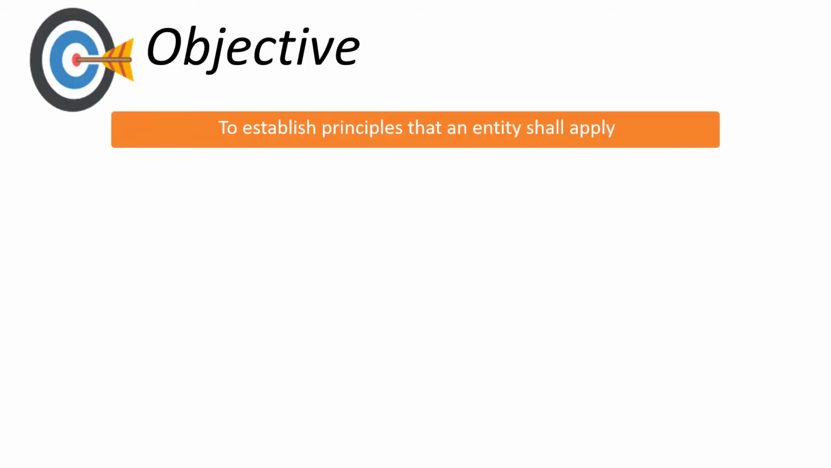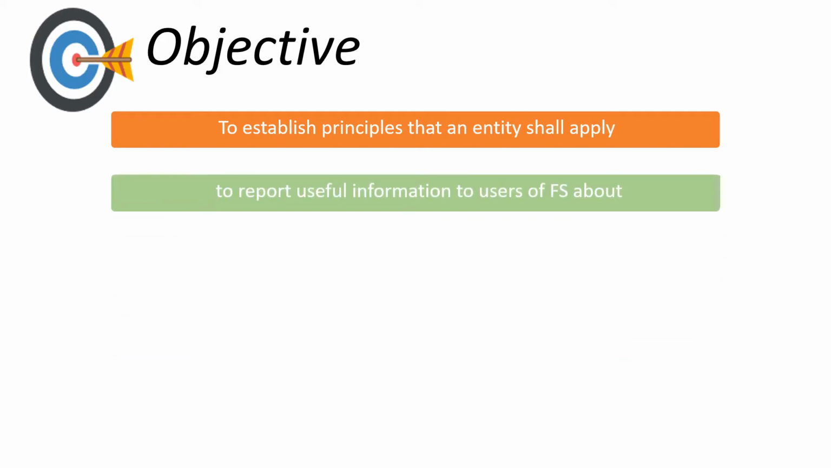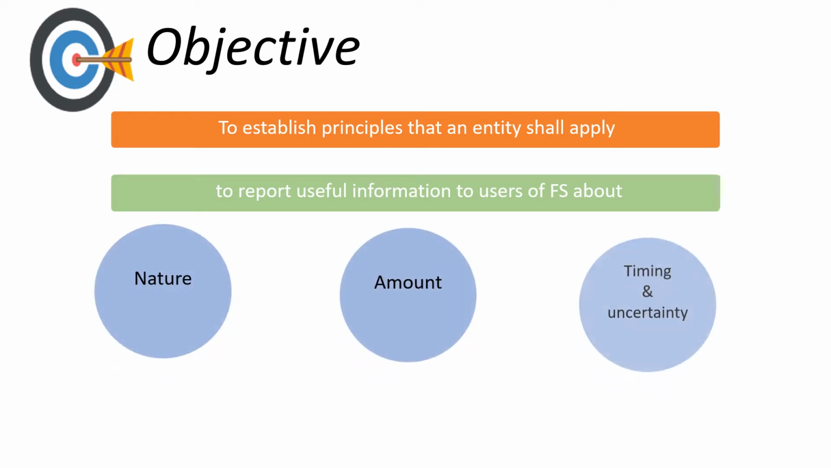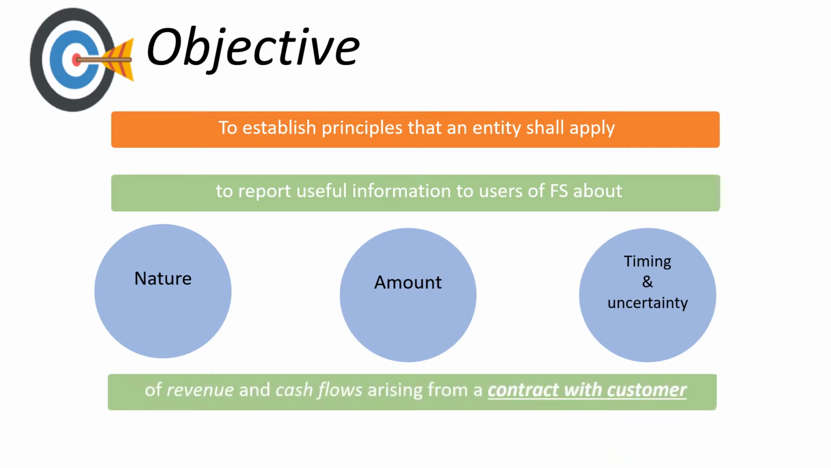The objective of the standard is to establish principles that an entity shall apply to report useful information to users of financial statement about nature, amount, timing and uncertainty of revenue and cash flows arising from a contract with customer. Contract is an agreement between two or more parties that creates enforceable rights and obligations. The core principle of the standard is that the entity shall recognize revenue to depict the transfer of promised goods or services to customer in an amount that reflects the consideration to which the entity expects to be entitled in exchange for those goods or services.